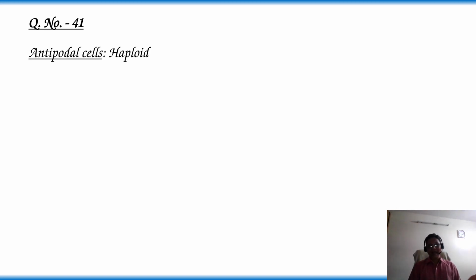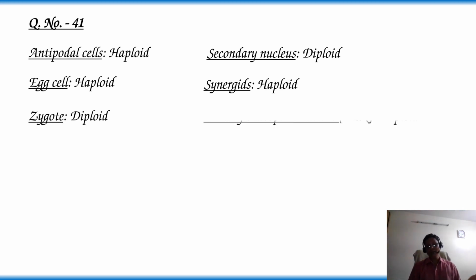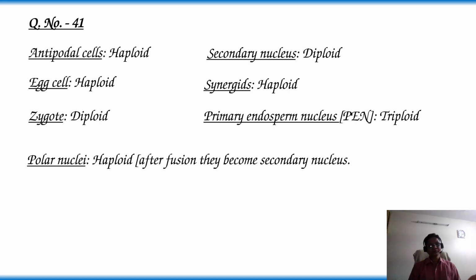Antipodal cells, haploid. Secondary nucleus, diploid. Egg cell, haploid. Synergid, haploid. Zygote, diploid. Primary endosperm nucleus, or simply endosperm, triploid. Polar nuclei, haploid; after fusion they become the secondary nucleus.